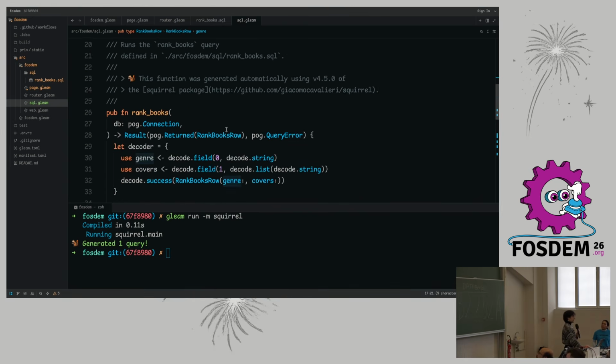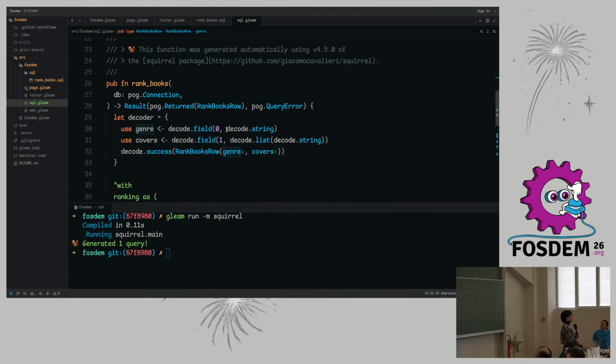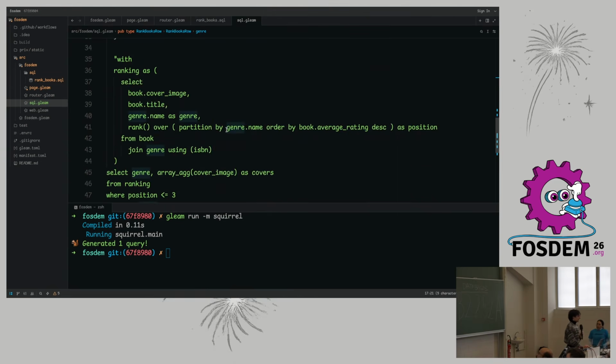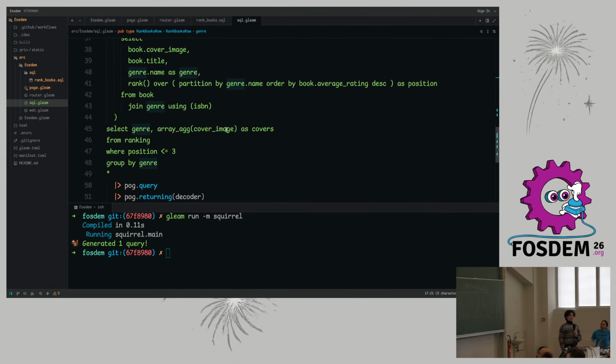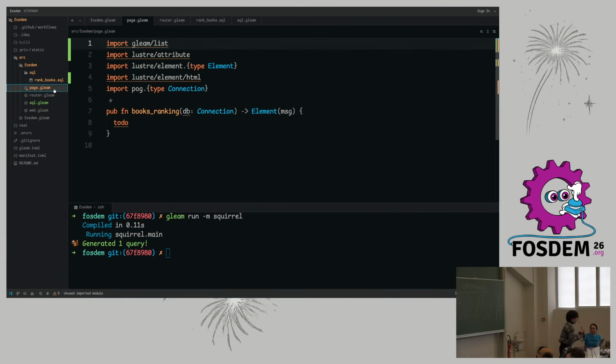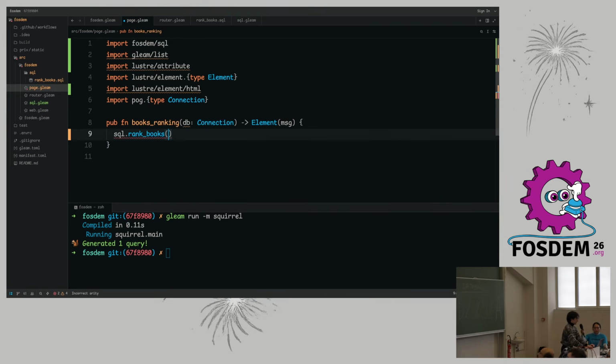And then it defines a function to just call that simple query. And it is exactly the code I showed you earlier. Nothing fancy going on here. But now it is the one that is taking care of actually making sure that this is right and stays in sync with our database. So what this looks like when we are developing our application is we write the SQL query, and then just like that, we can start using it. So we can call the function, and we're good to go. We don't have to deal with any other really boring glue code and maintaining code that is really not important.